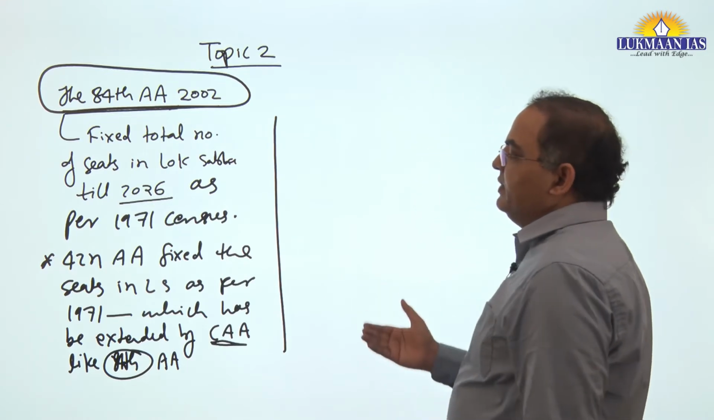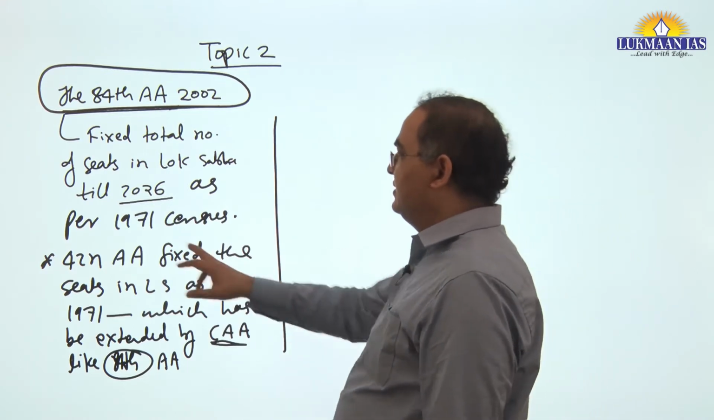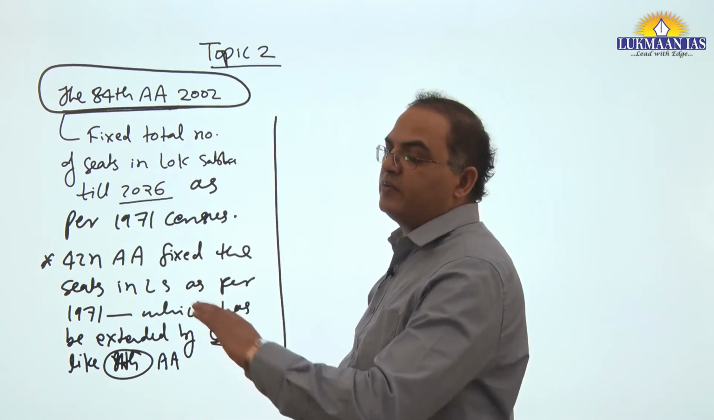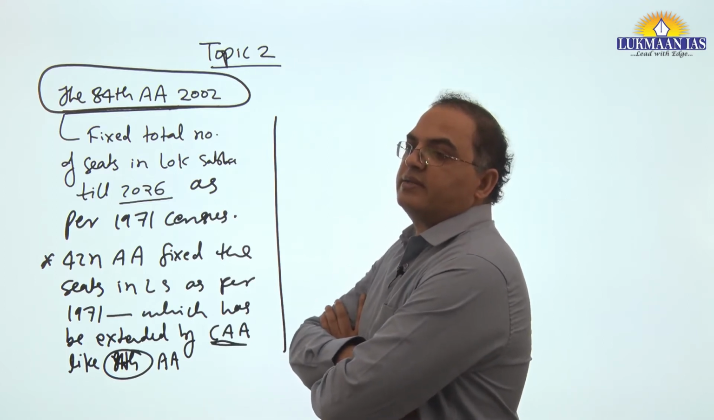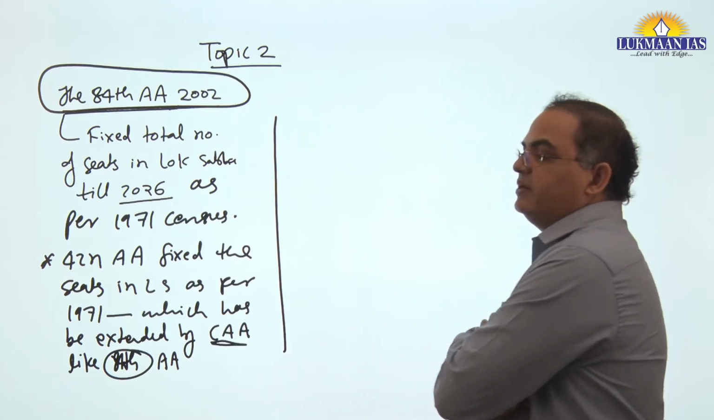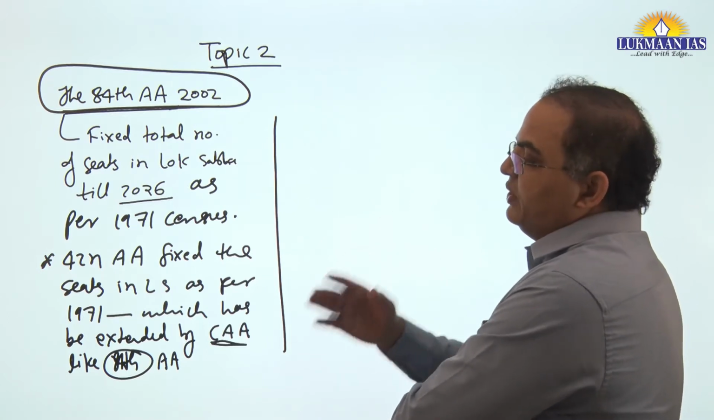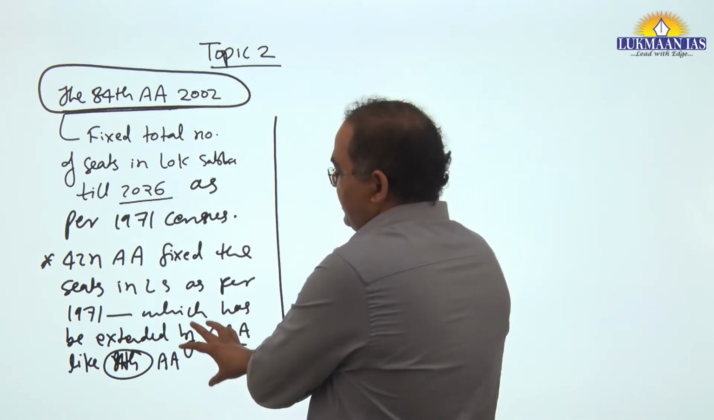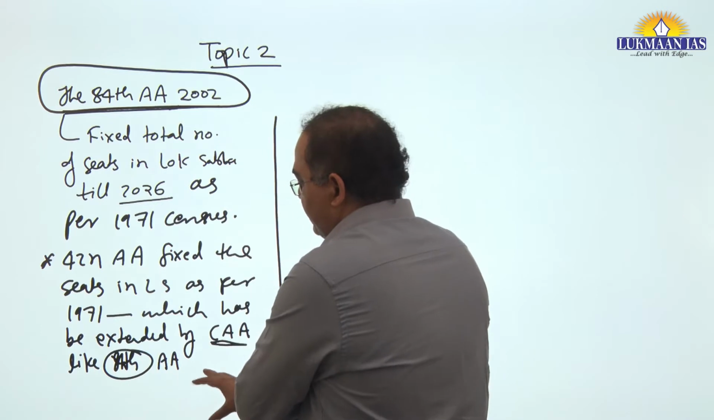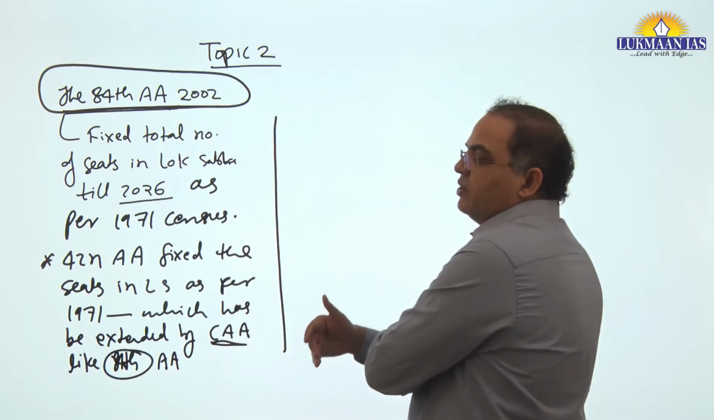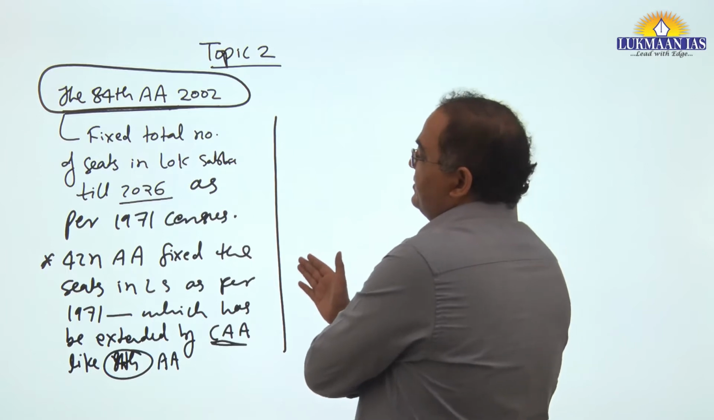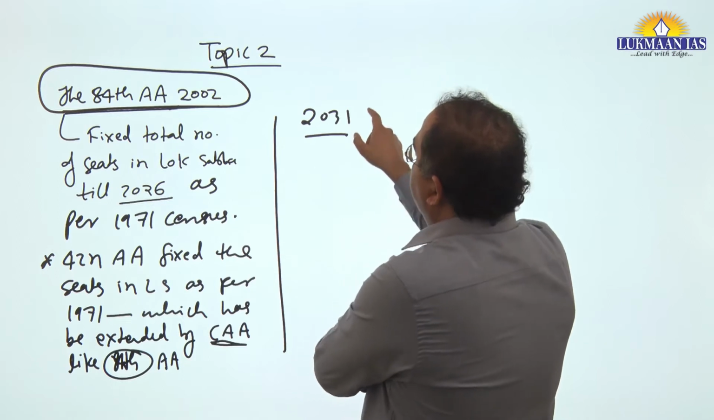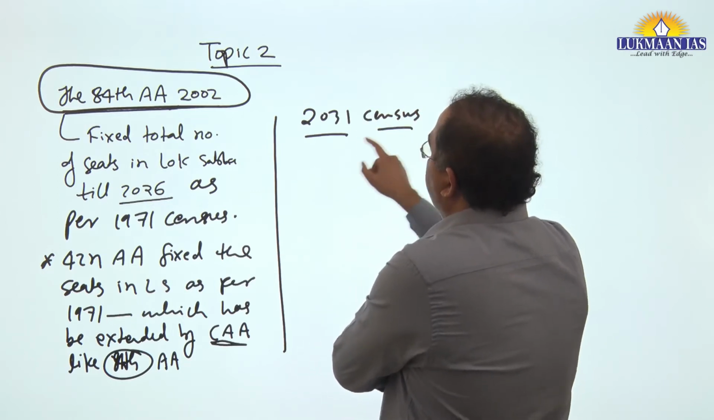Seat adjustments have been frozen since 1971. The last time seats were reviewed was by the 42nd Amendment Act in 1971. Since then seats have not been reviewed; rather constituencies have been rationalized. And this has been done again by the 84th Amendment Act, that till 2026 seats will not be reviewed, and thereafter when the census comes, that will be 2031, we should review the seats as per that census.